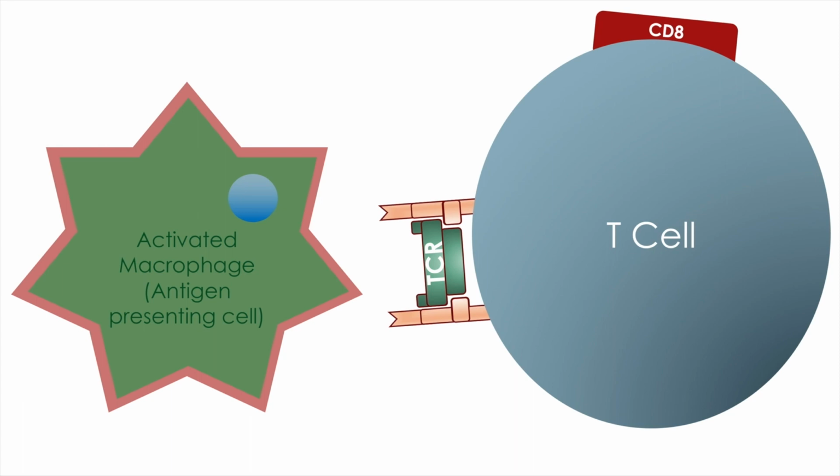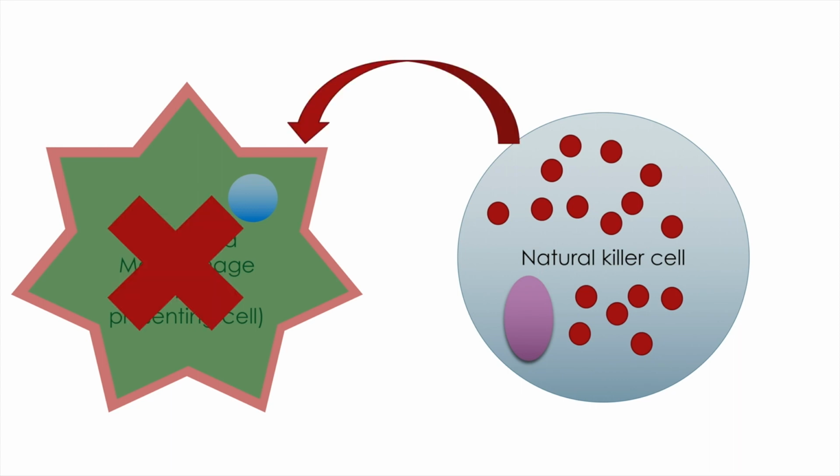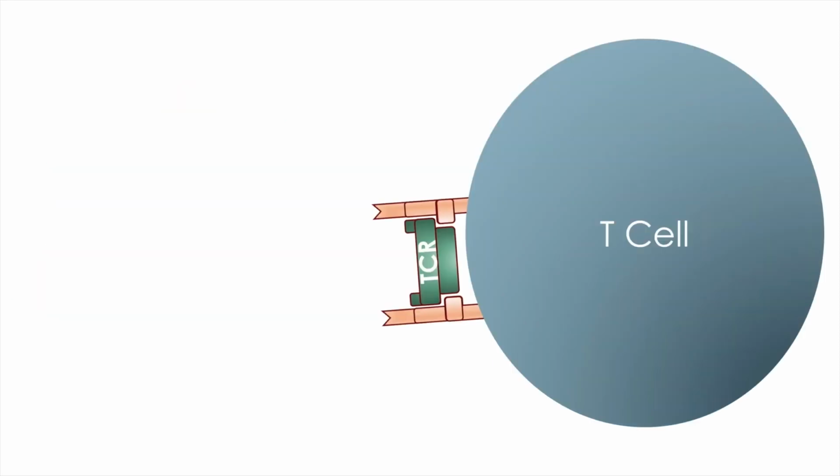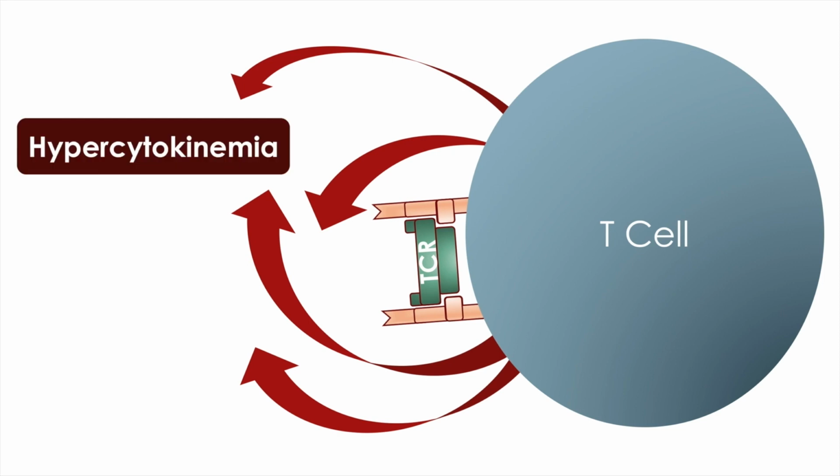Once its function of presenting the antigen to the T cell is over, it is generally lysed by the CD8 cytotoxic T cell. Similarly, natural killer cells also function to deactivate the activated macrophages or antigen-presenting cells. In hemophagocytic lymphohistiocytosis, there is a defect in T cell function and natural killer cell function. There is increased cytokine production, which results in hypercytokinemia, which is responsible for tissue damage.